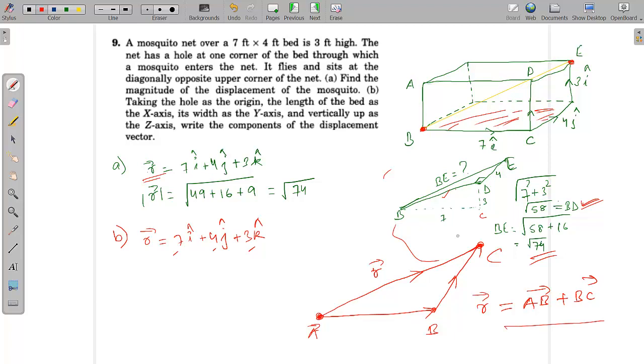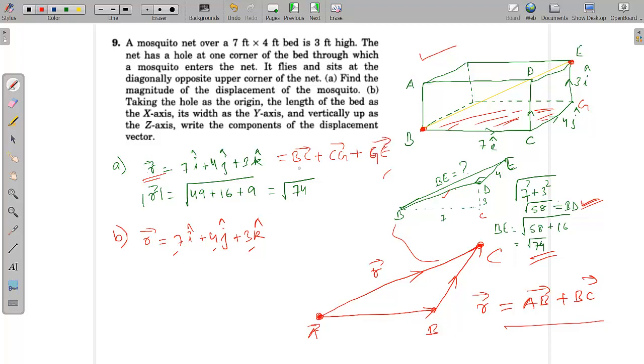If you want to apply the same thing in this figure, what can we write? The mosquito, instead of traveling directly from B to E, we can say that the mosquito has traveled B to C, then C to, let's say this is G, C to G, and then G to E. So this vector is actually equal to BC vector plus CG vector, and then he is traveling to G into GE vector.